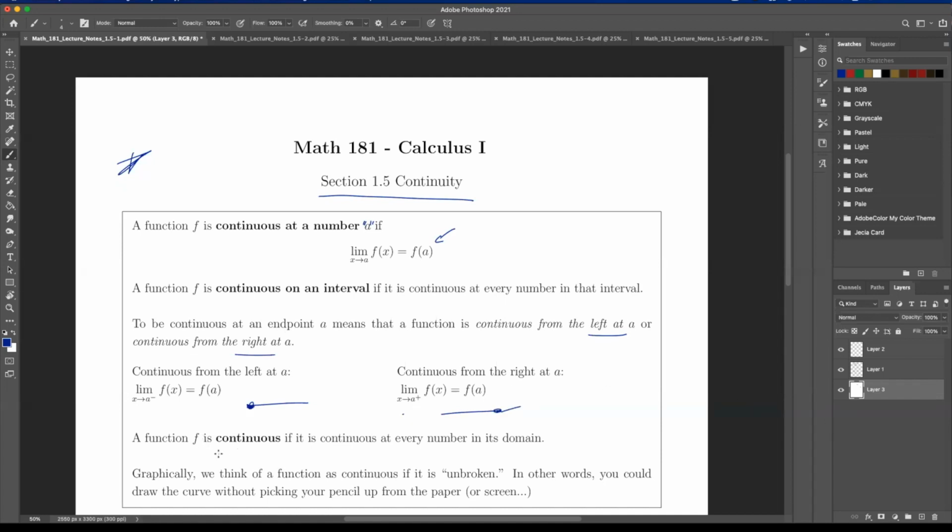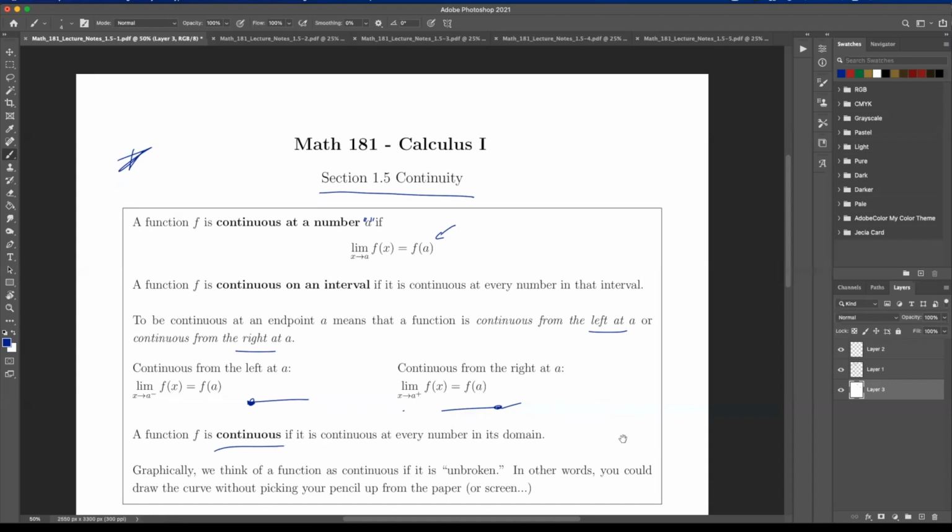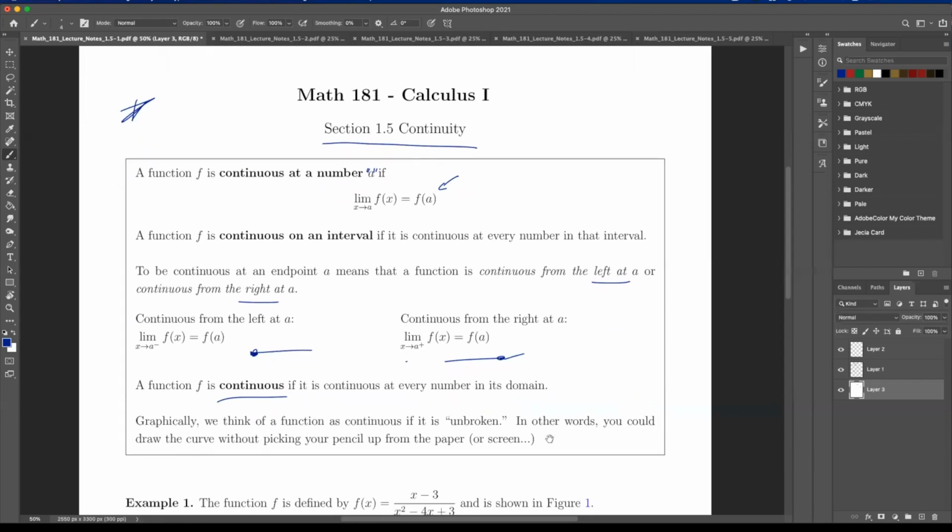We say a function is continuous on an interval if it is continuous at every number in that interval. A function is continuous, if we skip the interval part, if it's continuous at every point in its domain, okay? Graphically, we think about this as being unbroken. In other words, you could draw the curve without picking your pencil up off the paper or the screen, depending on what you're writing on, right?